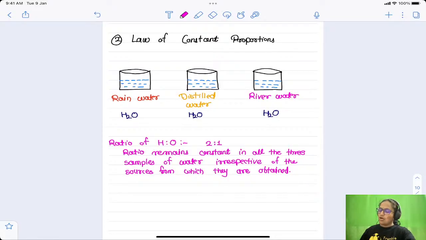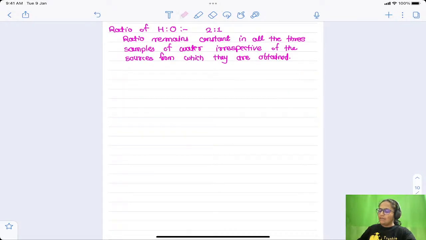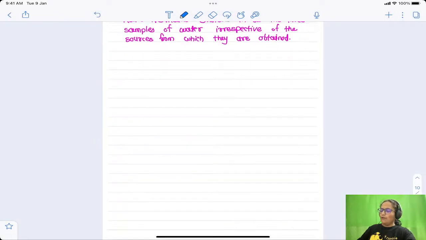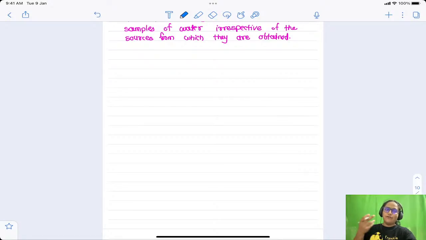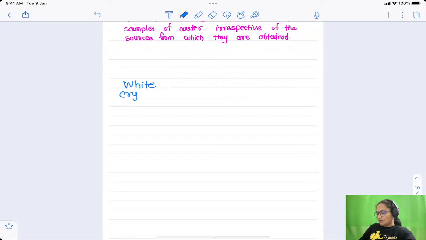Okay? This is not only true for water. This law is applicable for all different types of substances. I'll give you one more example. There are different forms of sugar. For example, white crystalline sugar, the crystal sugar.